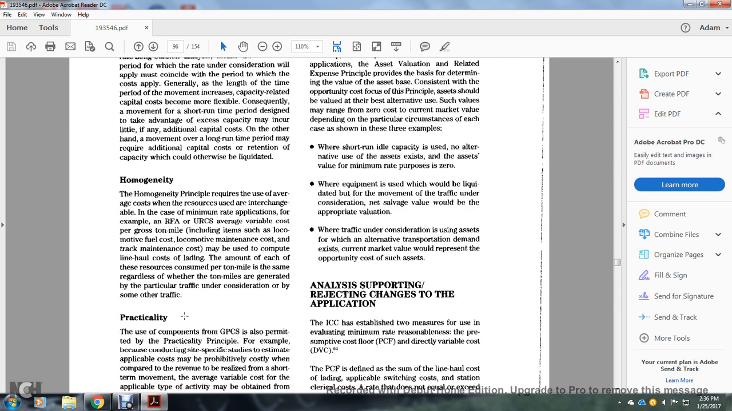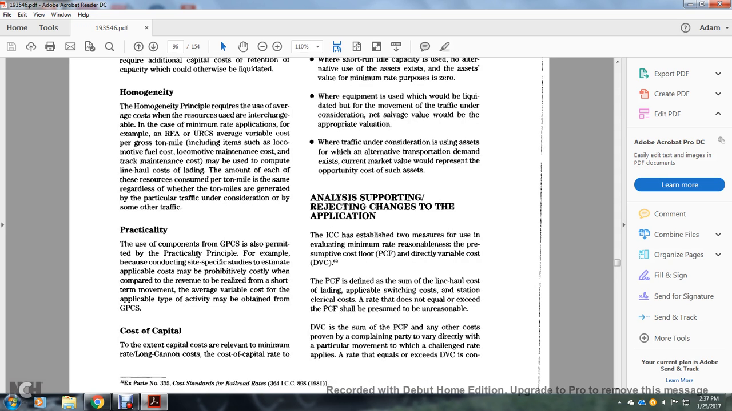The homogeneity principle requires the use of the average cost of the resource for the use for the interchange. In the case of the minimum rate application, for example, the railroad Form A and the Uniform Railroad Costing System average variable cost per gross ton mile, including the items of locomotive fuel cost, locomotive maintenance cost, and track maintenance cost, may be used to compute the line haul cost. The amount of each of the resources consumed per ton mile is the same regardless of whether the ton miles are generated with the particular traffic under consideration or by some other traffic.